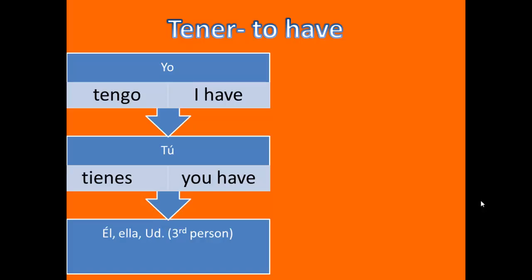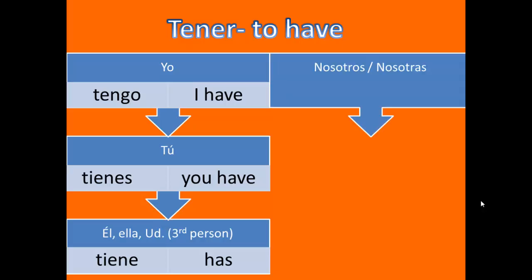Él, ella, usted, to say he or she or you formal has, you would say tiene. Él tiene, ella tiene, and usted tiene. And that means has. He has, she has, and usted has. So, repite. Yo tengo. Tú tienes. Él, ella, usted tiene. Muy bien.